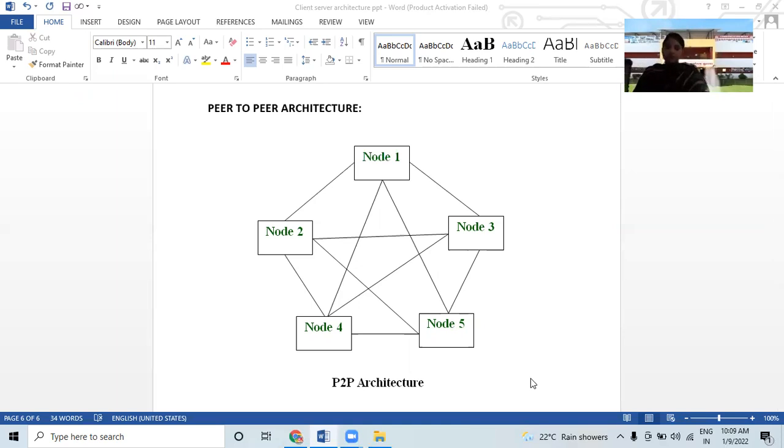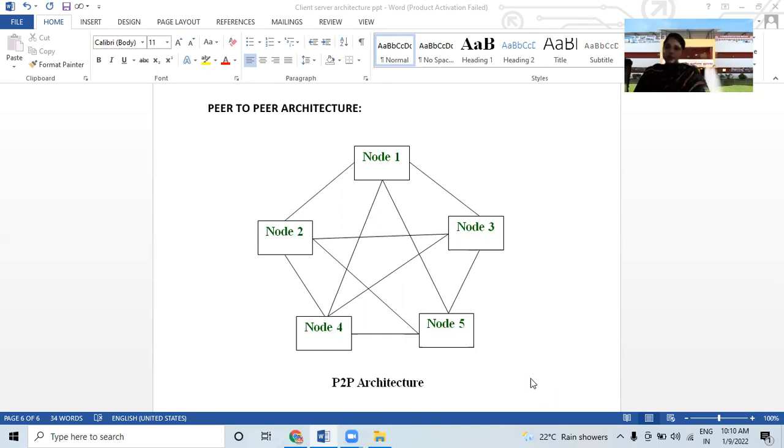Then reduce cost. There is no need to invest in a separate computer for a server when setting up P2P networks. Then adaptability: P2P networks expand to include new clients easily. What are the two main characteristics of P2P networking models? In the architecture of a P2P network, all computers have the same responsibilities and abilities.